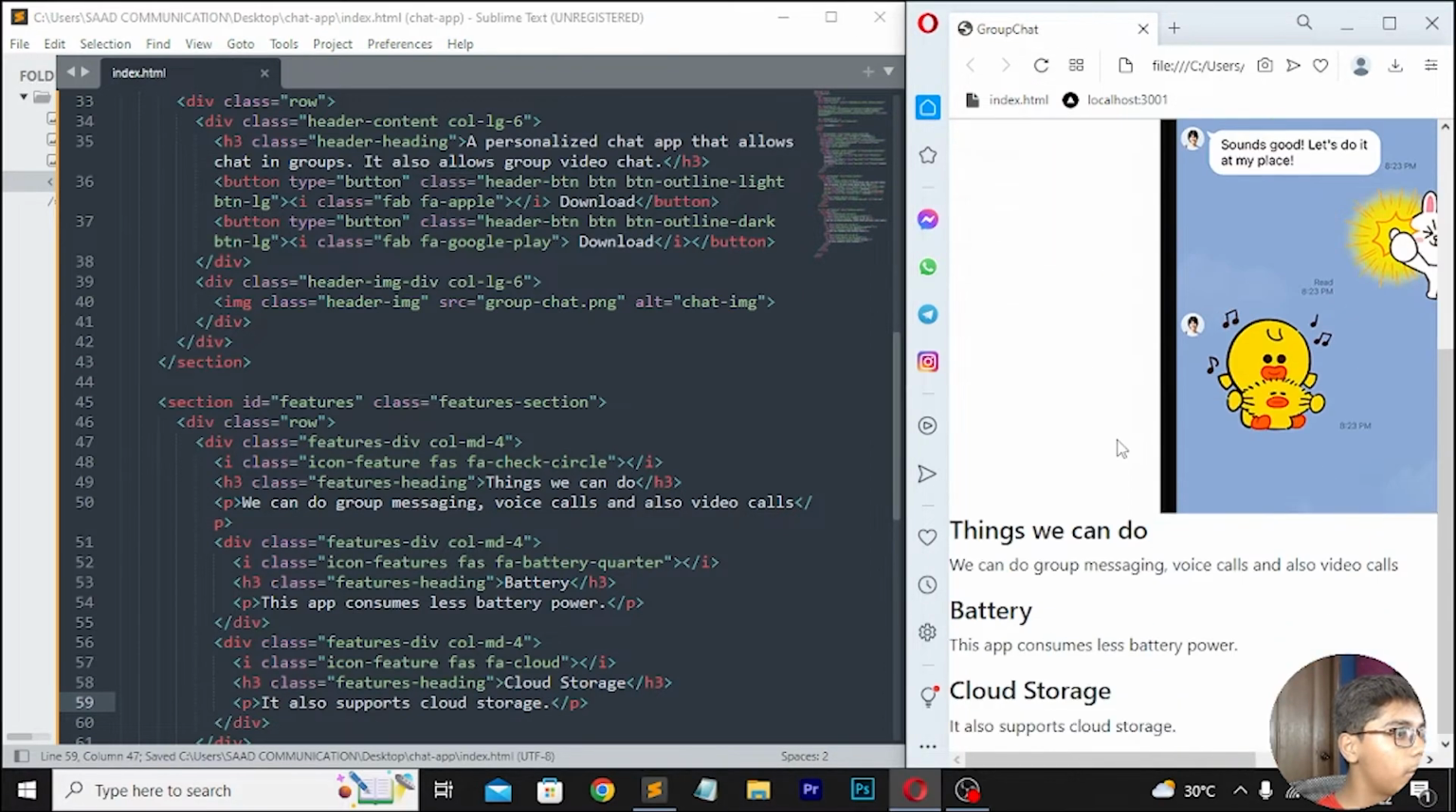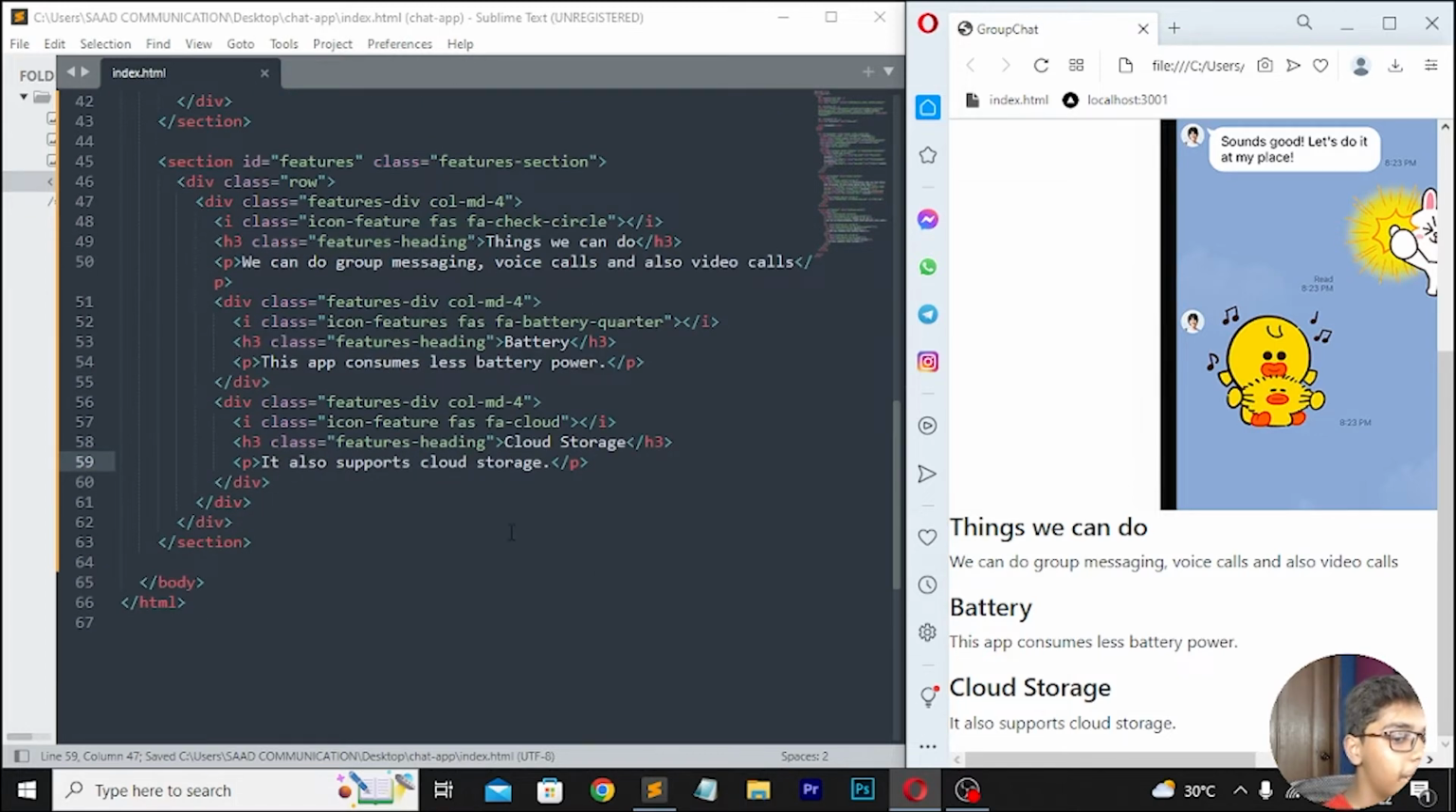Save this, then you have to reload. You can see now we are getting all these things here like we needed. Now we have to build this testimonial section here, so I will be moving down, then I will be writing